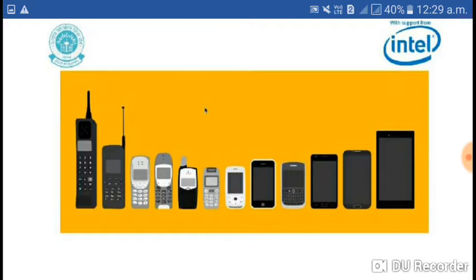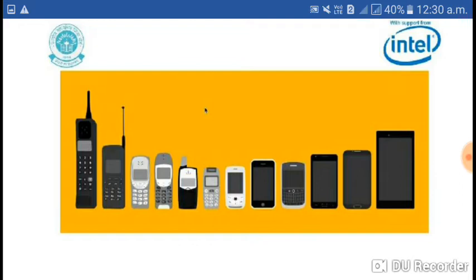We can connect to the world very simply by sitting at any corner of the world. Our smartphones recommend songs and movies according to our likes and dislikes. When you search for songs or movies, it will filter the same kind of songs in the search list.